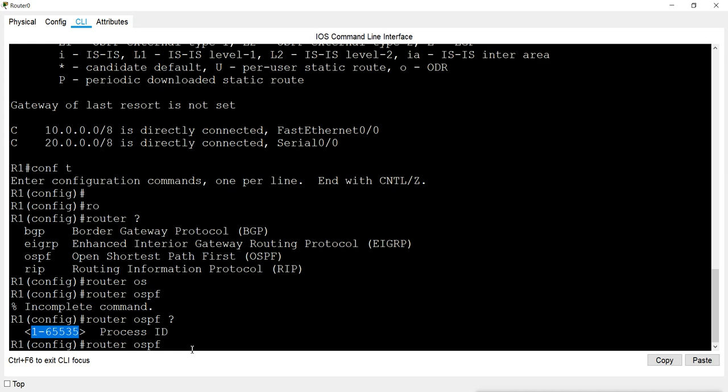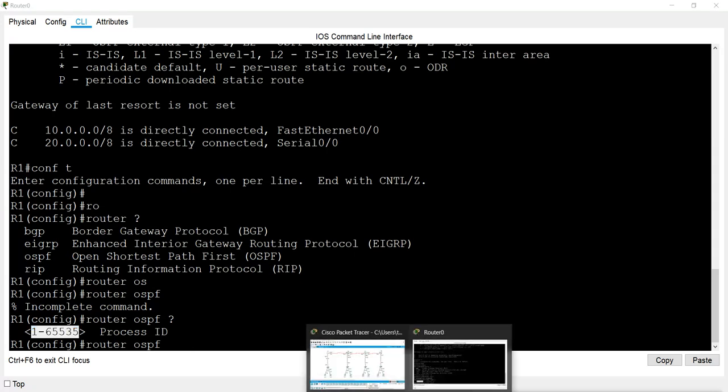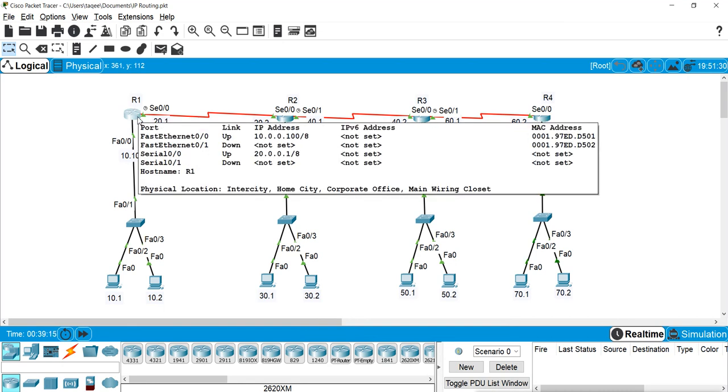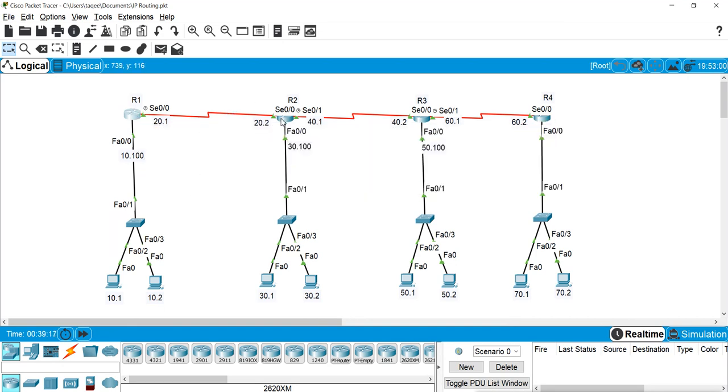What does the process ID mean? It identifies the process. That means in a single router we can run multiple processes of OSPF, and those multiple processes will be identified by the router using this process ID. Now, these process IDs are locally significant. Locally significant means if I configure process ID 10 on router 1, it is not necessary that I have to configure the same process ID on routers 2, 3 and 4.